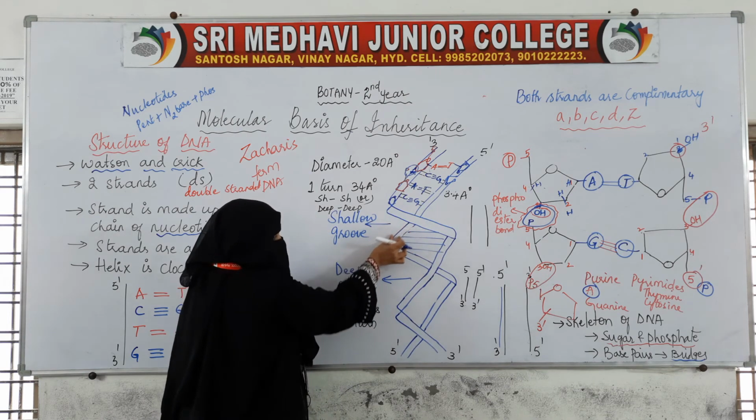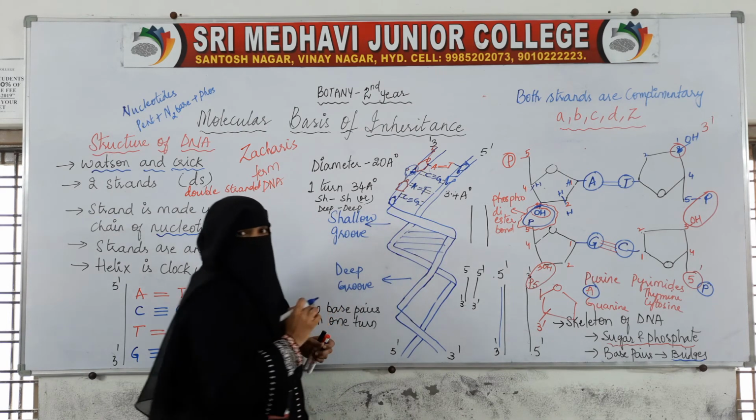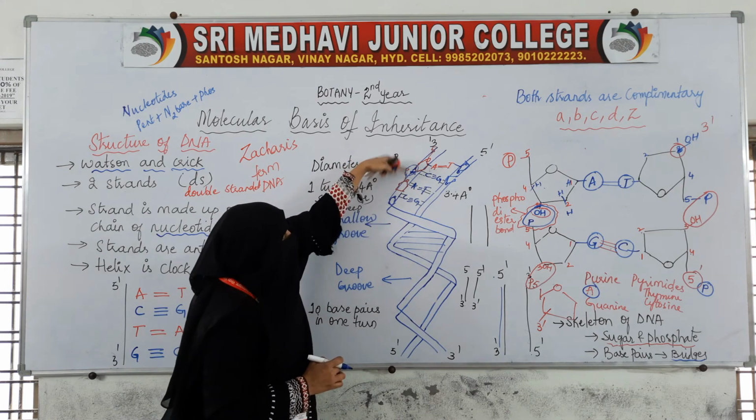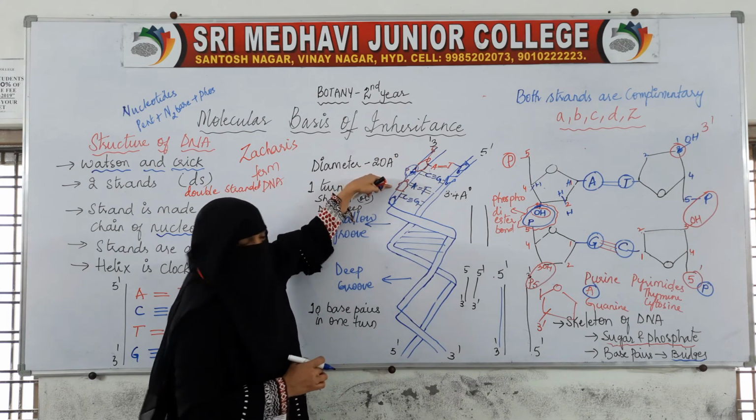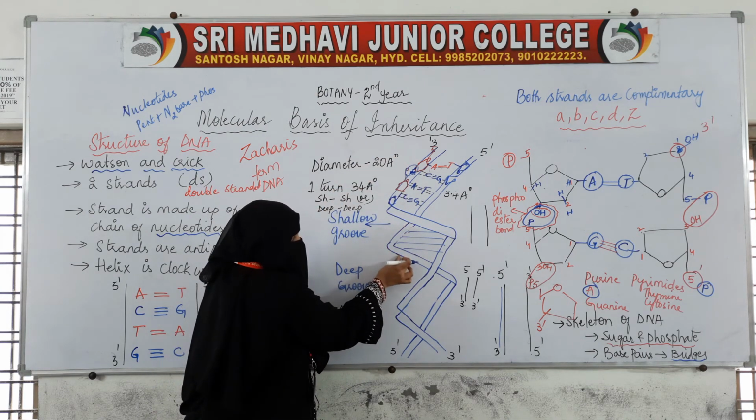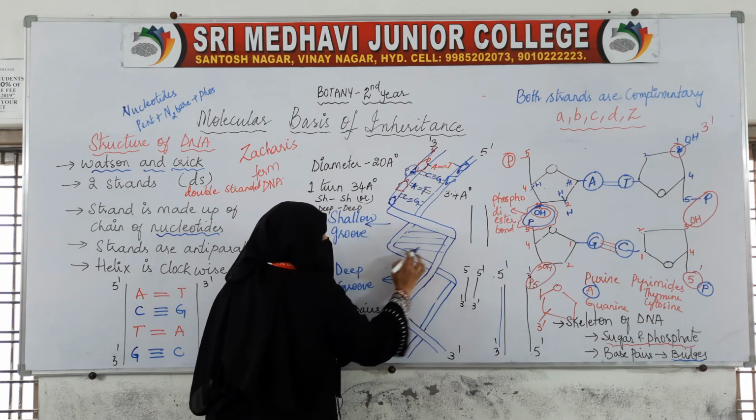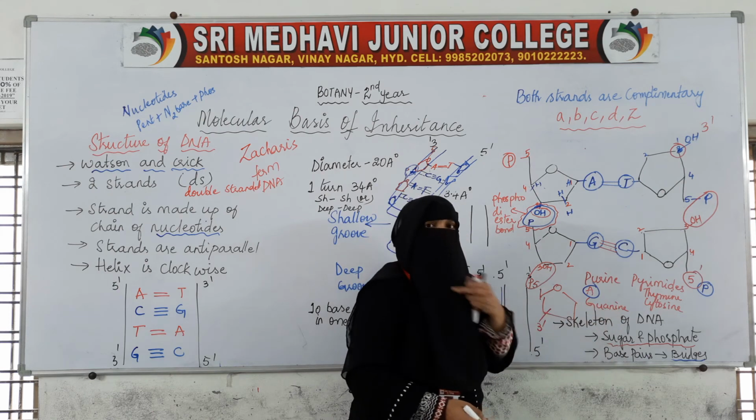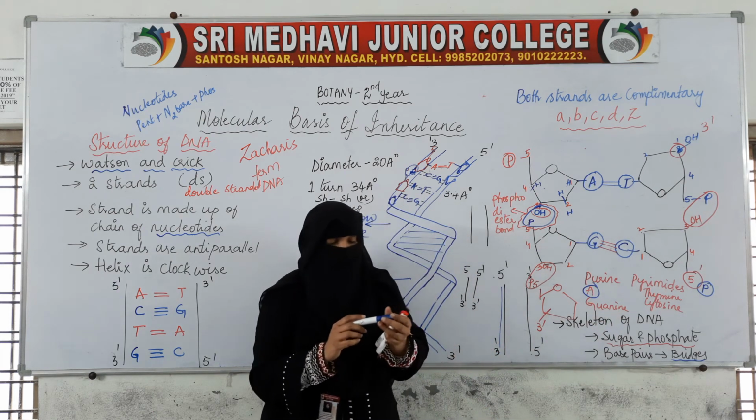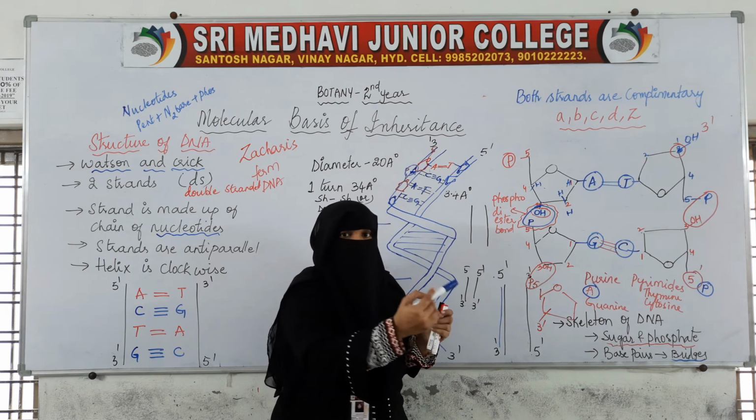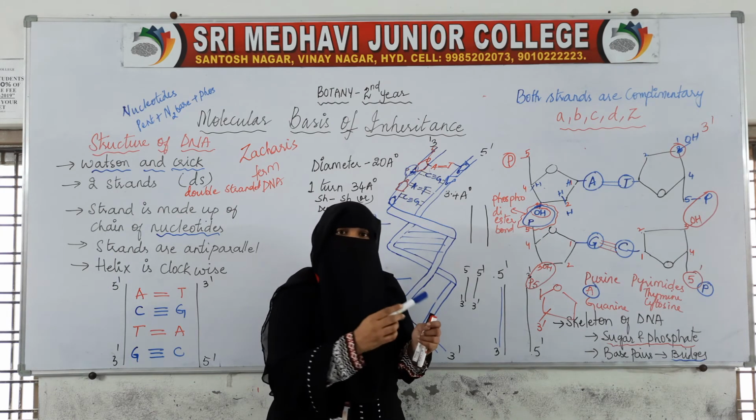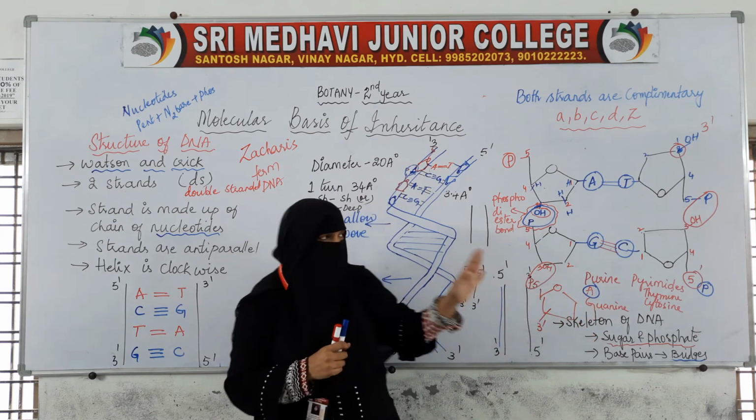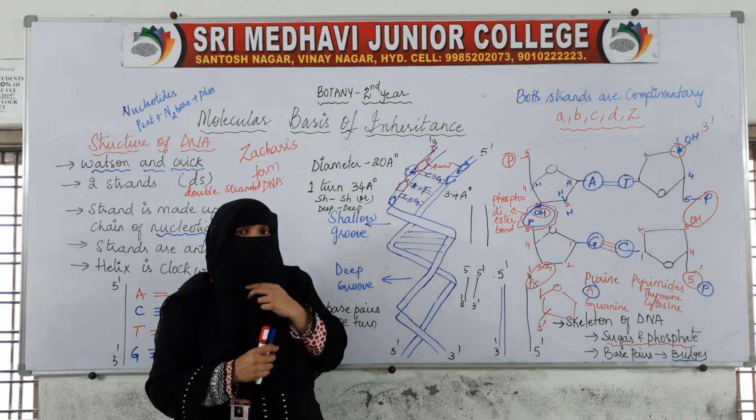Okay, this is the skeleton and this is the bridge. The skeleton is made up of sugar and phosphate, sugar and phosphate, sugar and phosphate. The bridges are the base pairs, that is, the nitrogenous bases. Adenine always pairs with thymine, and cytosine always pairs with guanine.